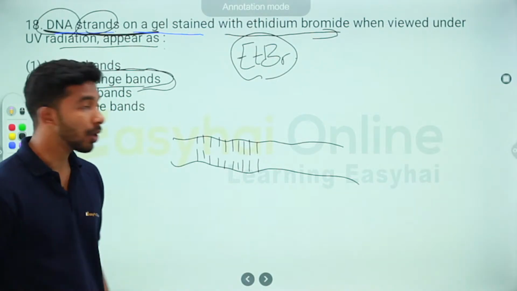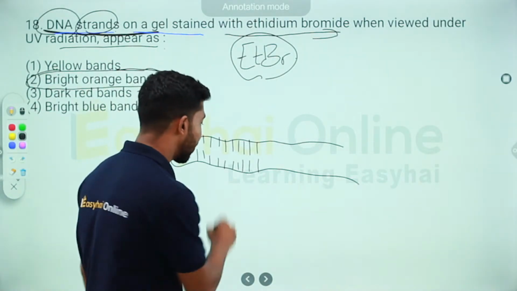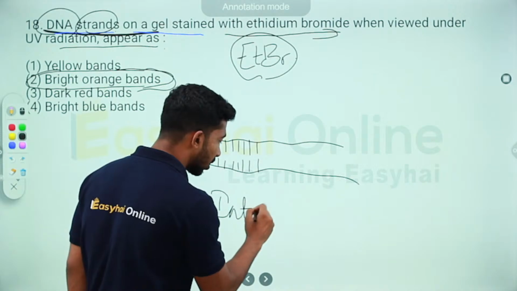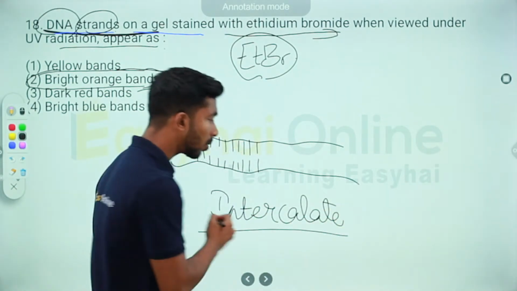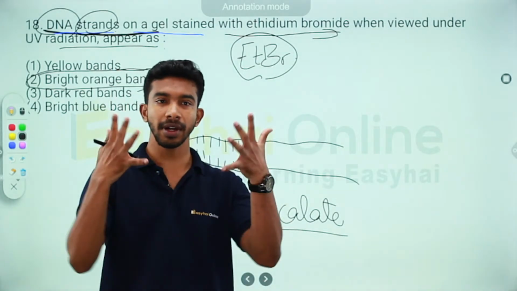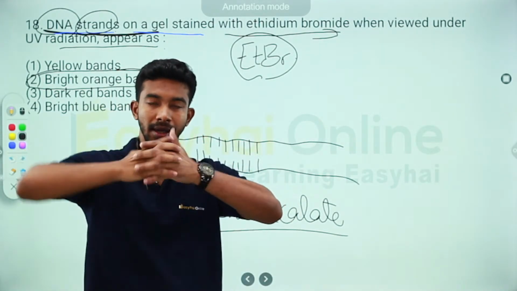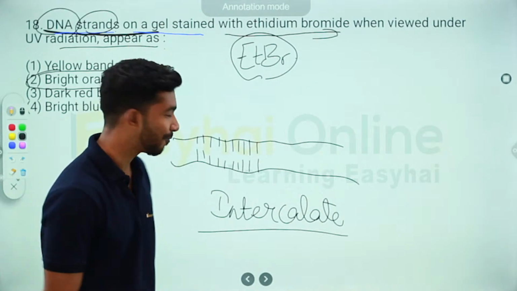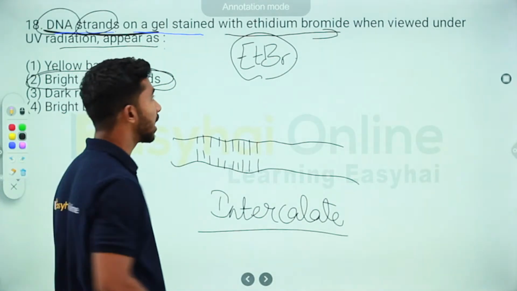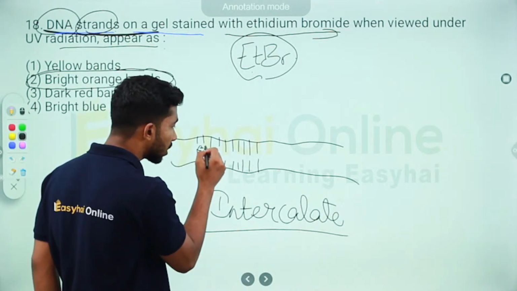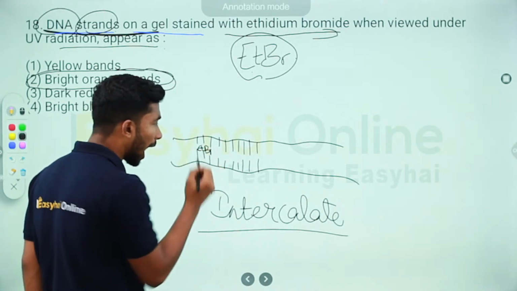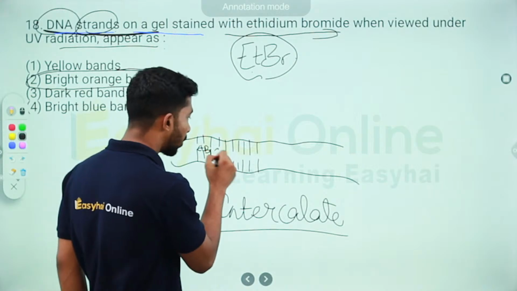What does ETBR do? It intercalates itself. What is intercalate? You take your fingers and you put them like this. These molecules of ETBR intercalate themselves; they basically embed themselves between the nitrogen bases.